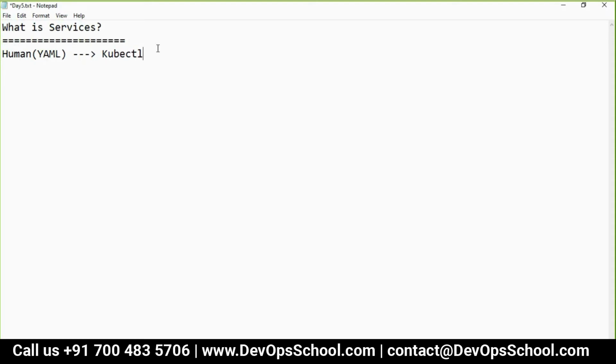Now kubectl sends it to the API server, correct? And then etcd, scheduler, and controller manager.